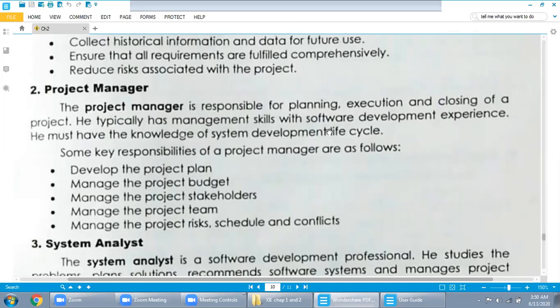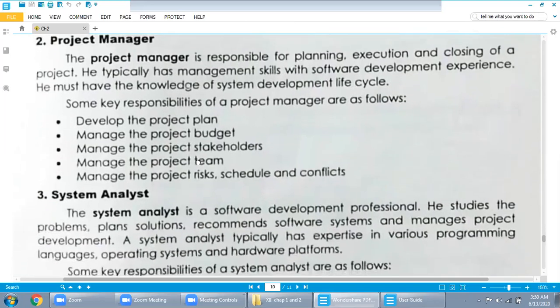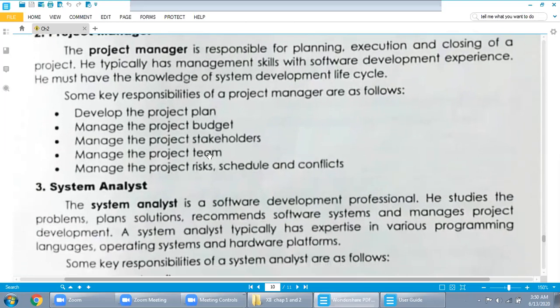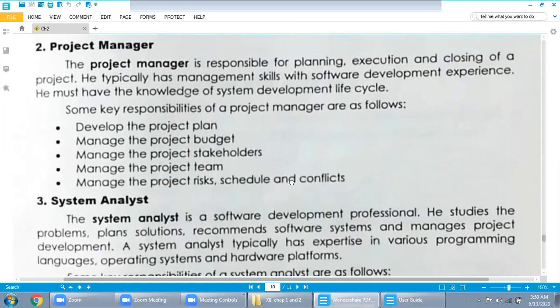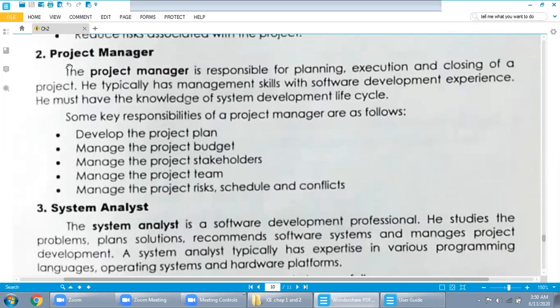Some key responsibilities of a project manager are as follows: develop the project plan, manage the project budget, manage the project's stakeholders, manage the project team, manage the project risk, schedule and conflict. So these are the responsibilities of a project manager.